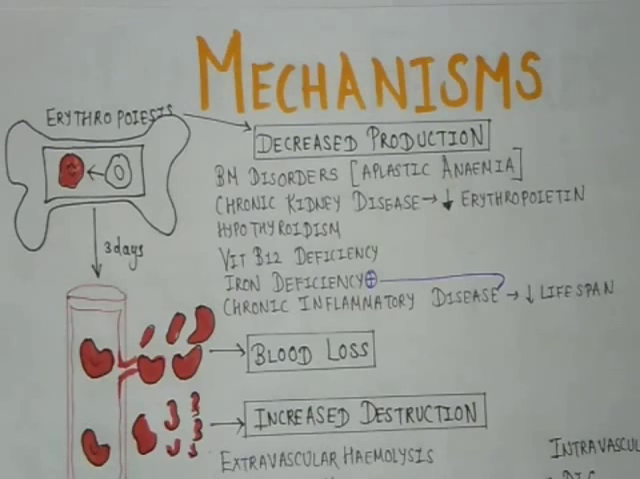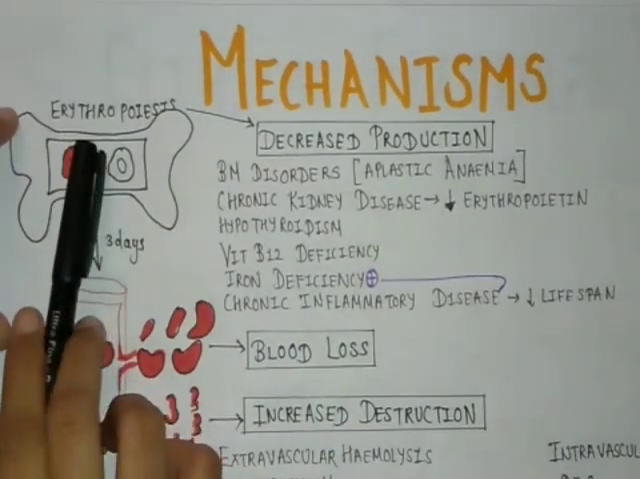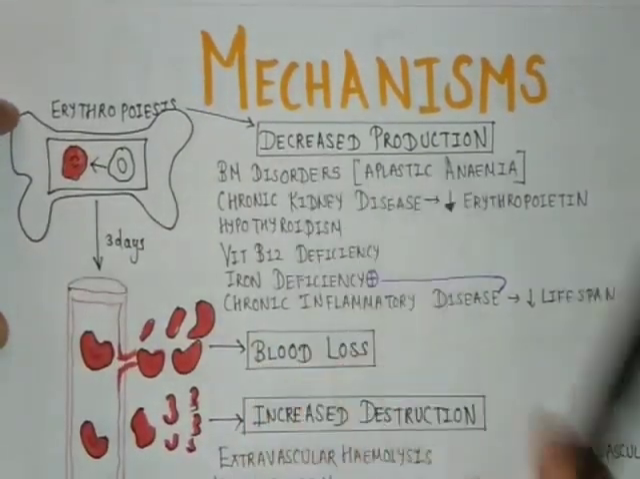Let's now categorize anemia on the basis of mechanisms. So, first of all, there can be decreased erythropoiesis, that is, decreased production of RBCs.